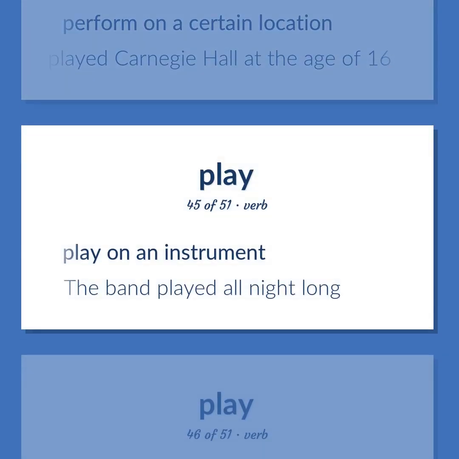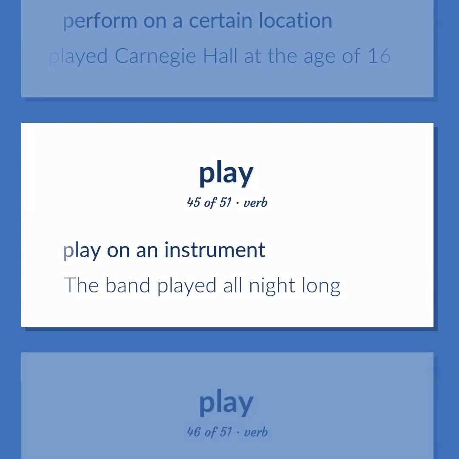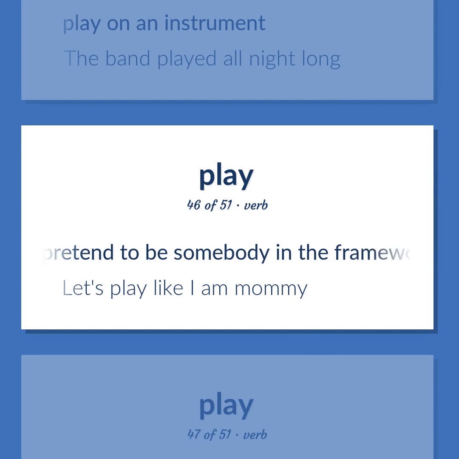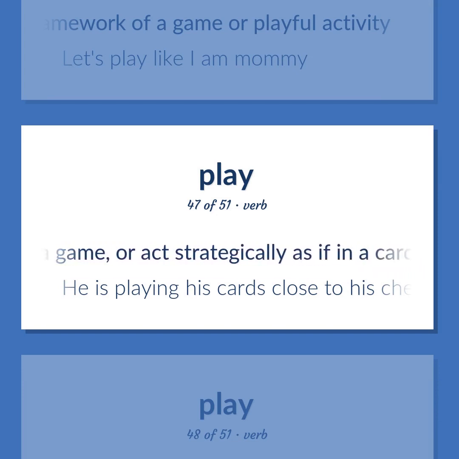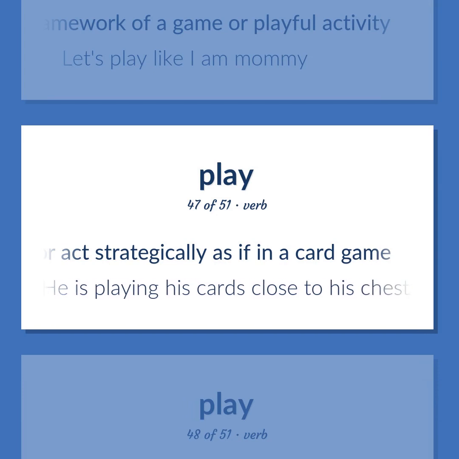Play on an instrument. The band played all night long. Pretend to be somebody in the framework of a game or playful activity. Let's play like I am mommy. Put a card or piece into play during a game, or act strategically as if in a card game. He is playing his cards close to his chest.